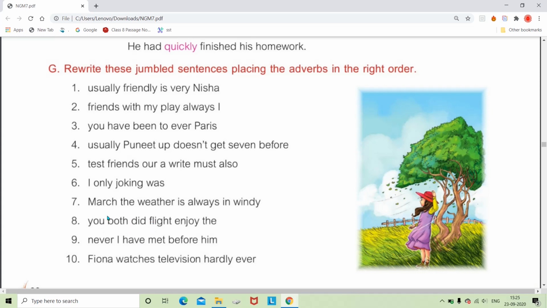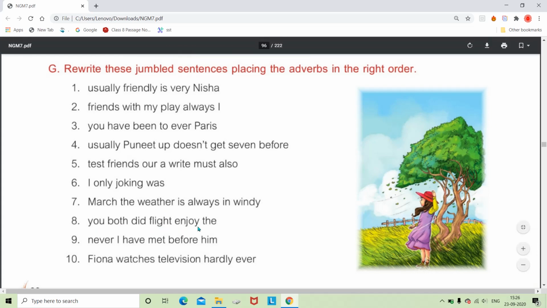Then we are given the word both, which we can use after the subject. And then the V1 form, which we have to use with did. With do, does, did we always use V1. So: Did you both enjoy the flight? Question mark.